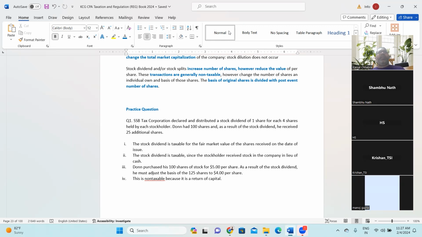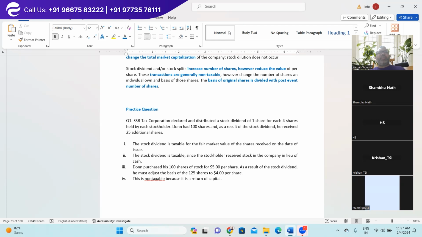With that $1 million you might have purchased a piece of land for, let's say, $700,000, and the remaining $300,000 you might have invested in constructing the building. So you have invested all $1 million, and now you are selling those properties, and that property has resulted in $500,000 of profit or capital gain.